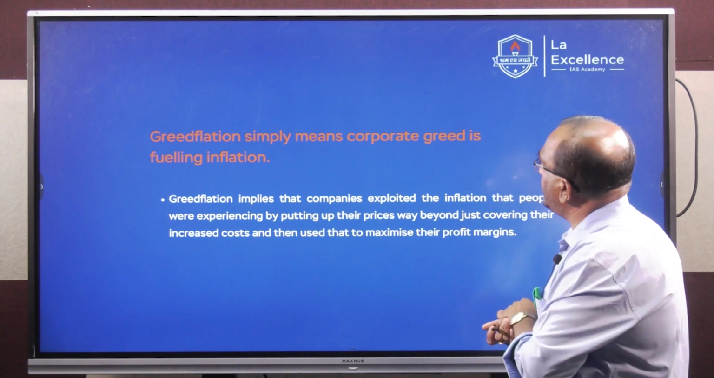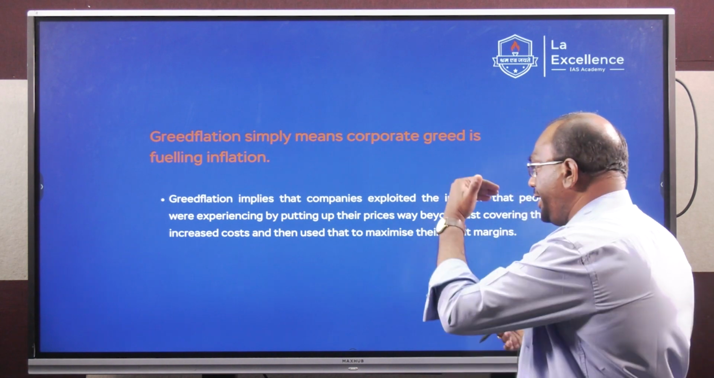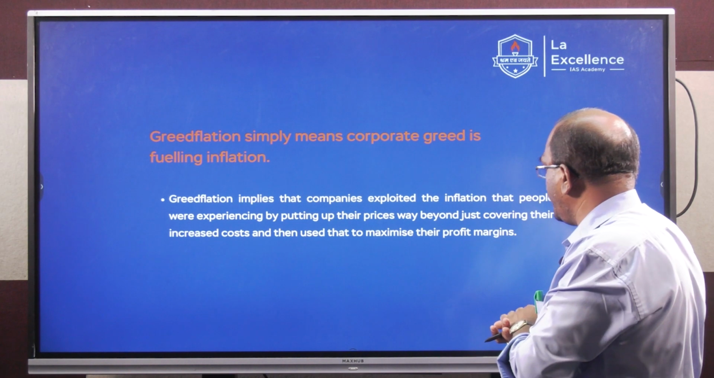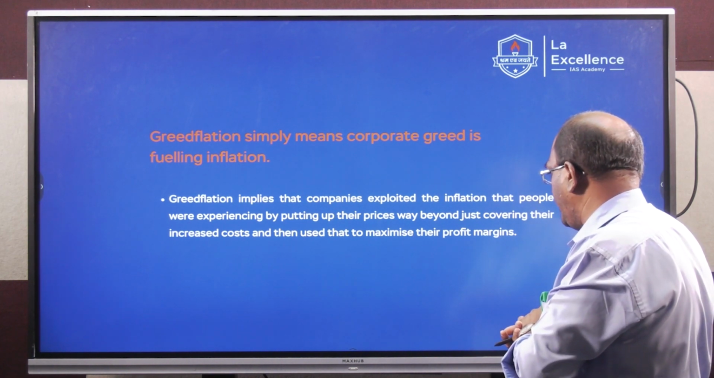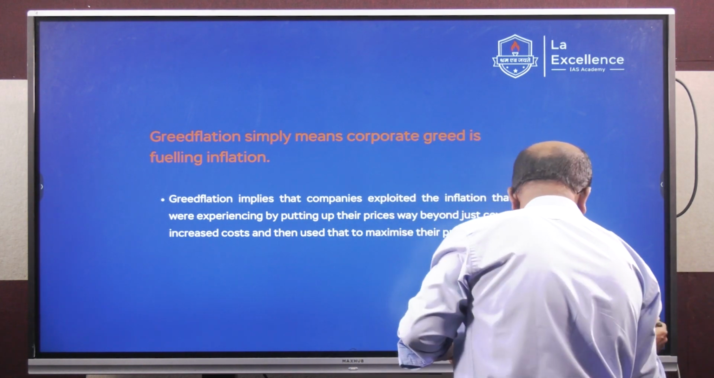Greedflation simply means corporate greed is fueling inflation. Greedflation implies that companies exploited the inflation that people are experiencing by putting up their price way beyond just covering their increased costs and then use that to maximize their profit margins.